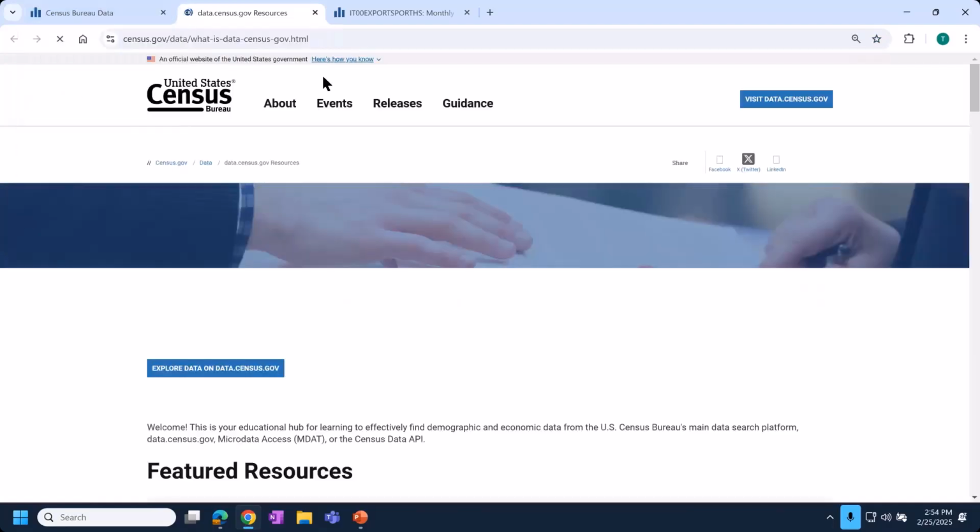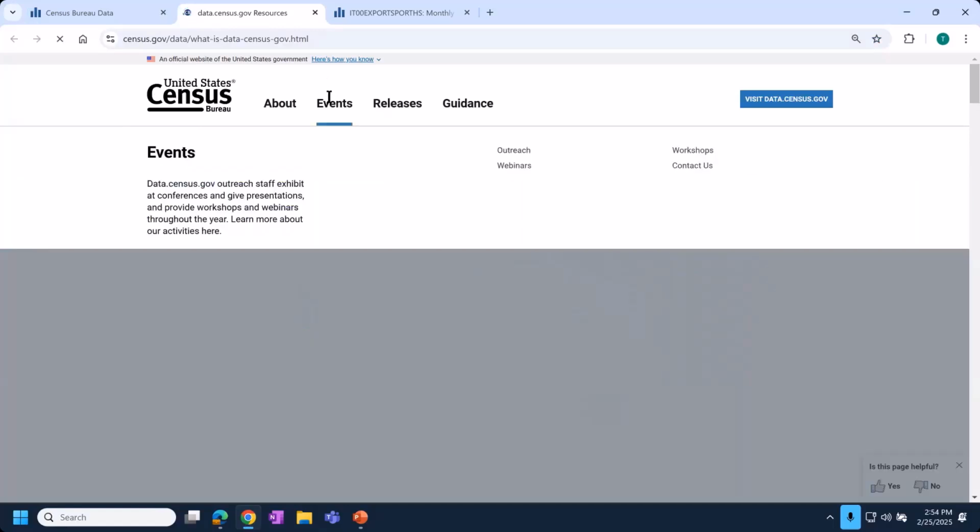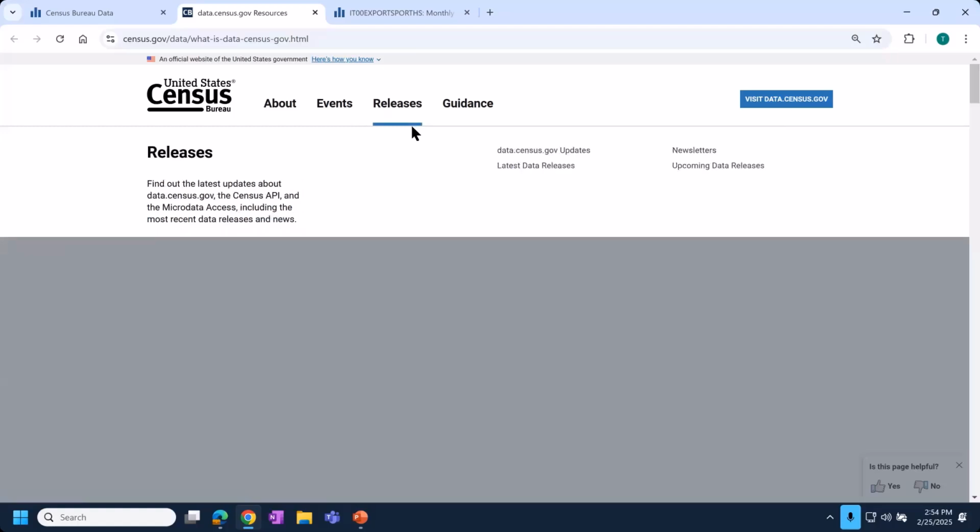There's lots of great information from our resources page. This is actually going to be my next slide to close out. So while I'm here live, I'll just mention a few additional items. Our webinars are recorded, so you'll see other data.census.gov webinars here that we've put on recently, as well as our monthly webinar upcoming. Again, the workshops that we encourage you to join in for hands-on practice, information about our releases. So if you have been following data.census.gov closely, in our updates section is where you would have noticed in December that we released the charts functionality. We describe new features as we release them, as well as latest data releases.